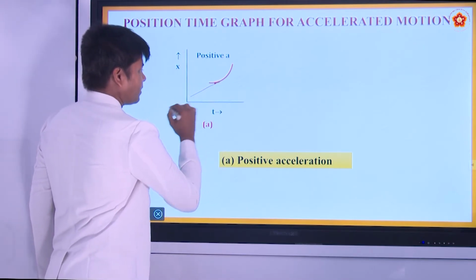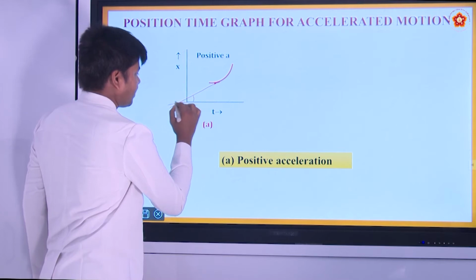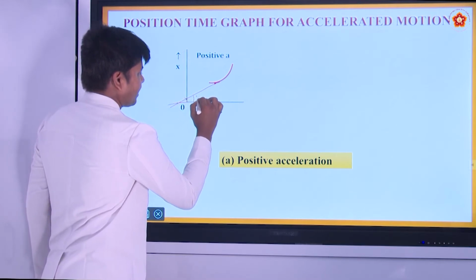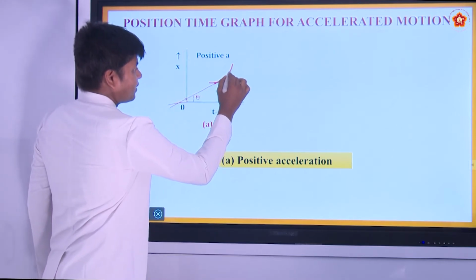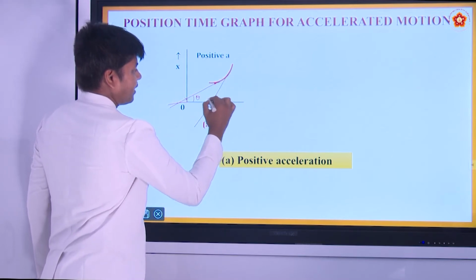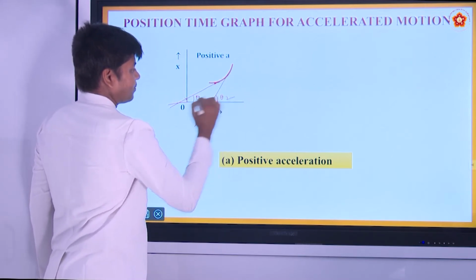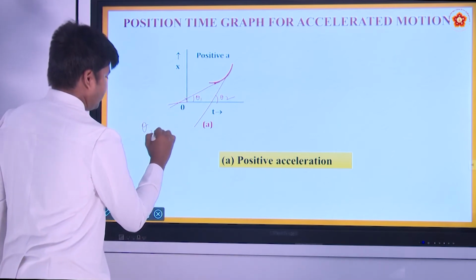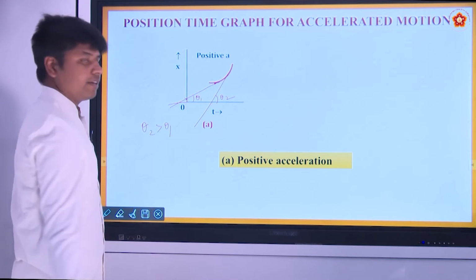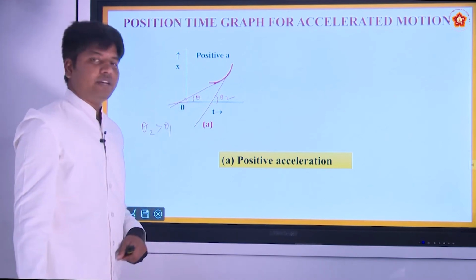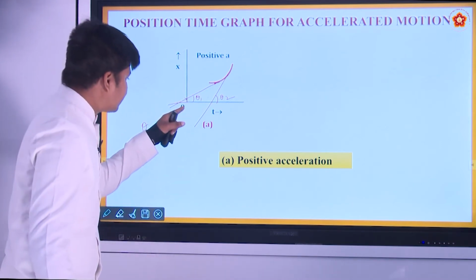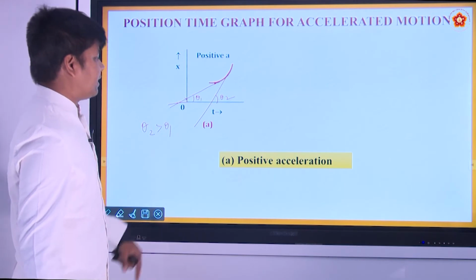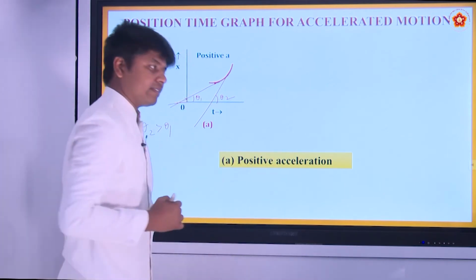Just draw a tangent; it will make some angle theta. If it is theta 1 here, it is theta 2 there. Theta 2 is greater than theta 1, right. Is the velocity increasing or decreasing? The velocity is increasing.